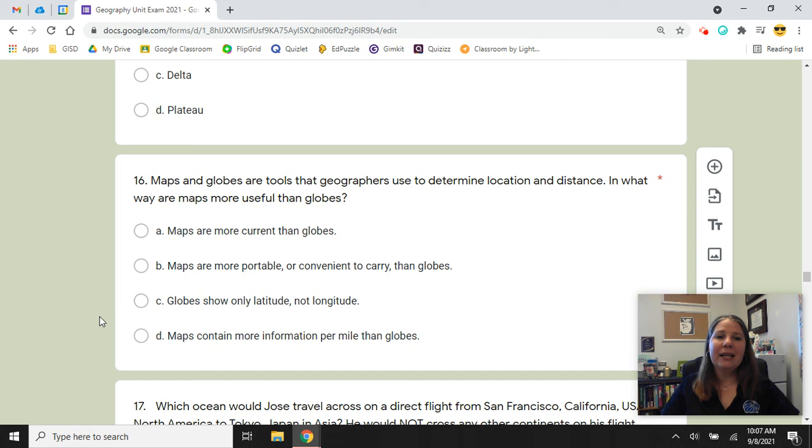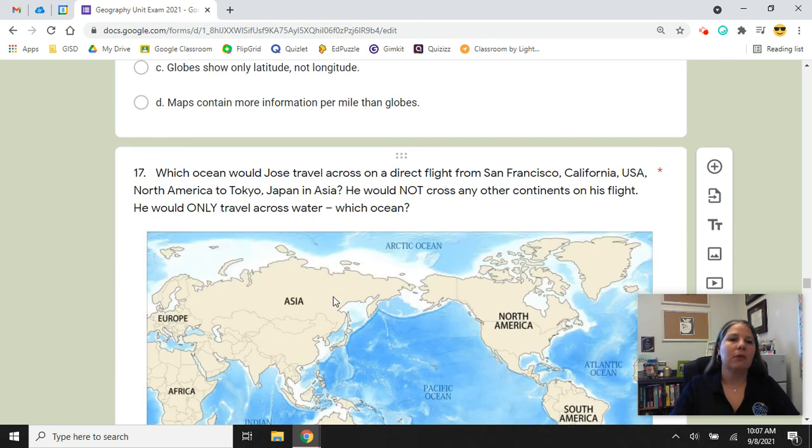Number 16, maps and globes are tools that geographers use to determine location and distance. In what way are maps more useful than globes? A, maps are more current than globes. B, maps are more portable. That means convenient to carry than globes. C, globes only show latitude, not longitude. Or D, maps contain more information per mile than globes.